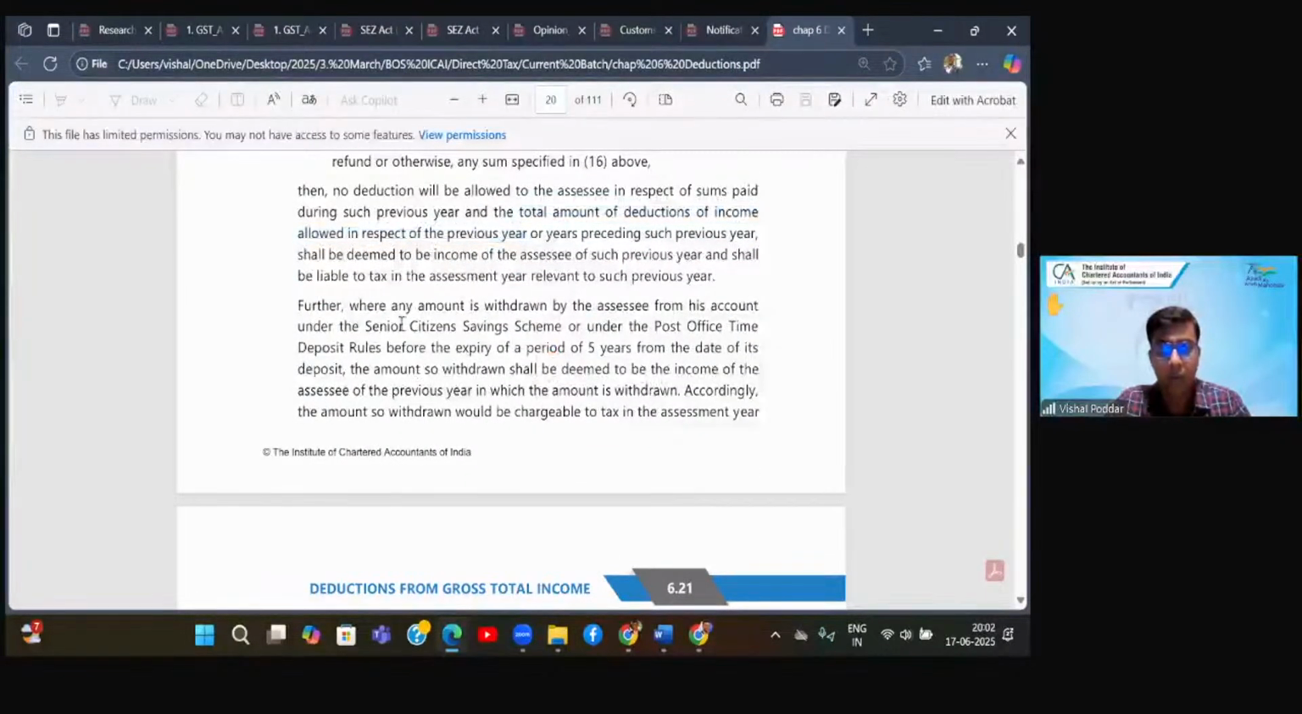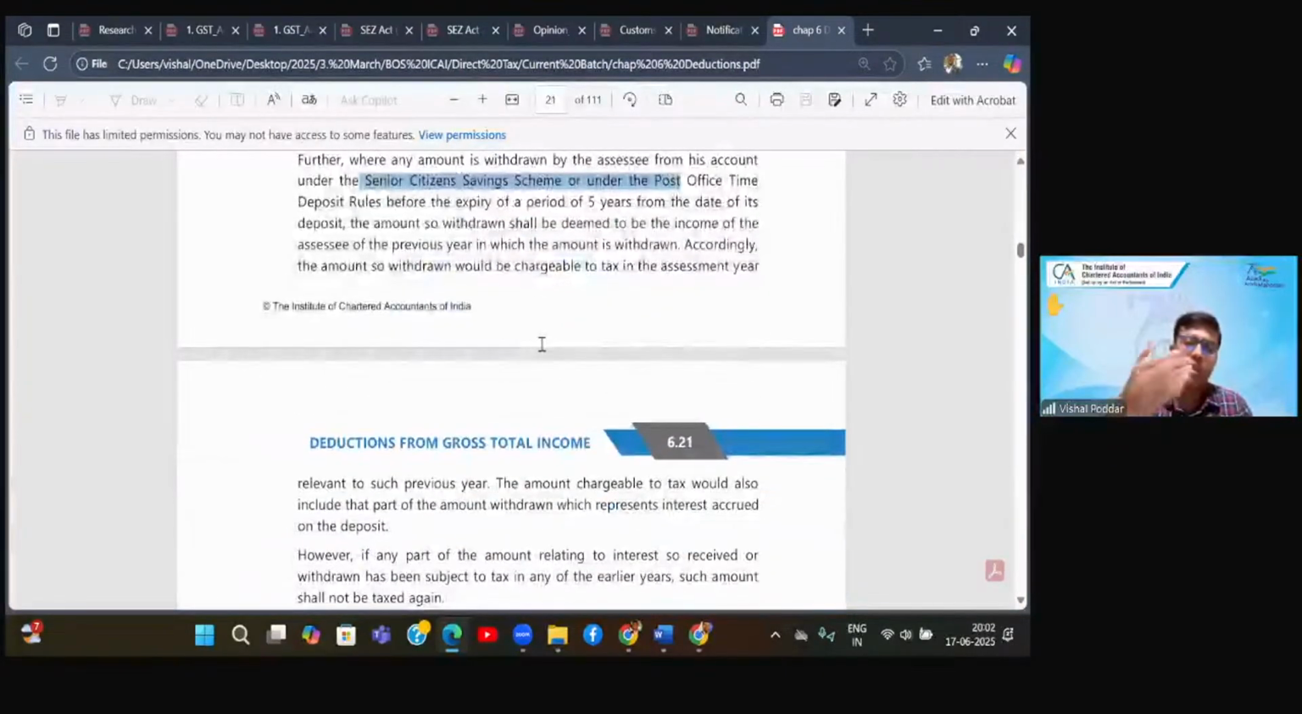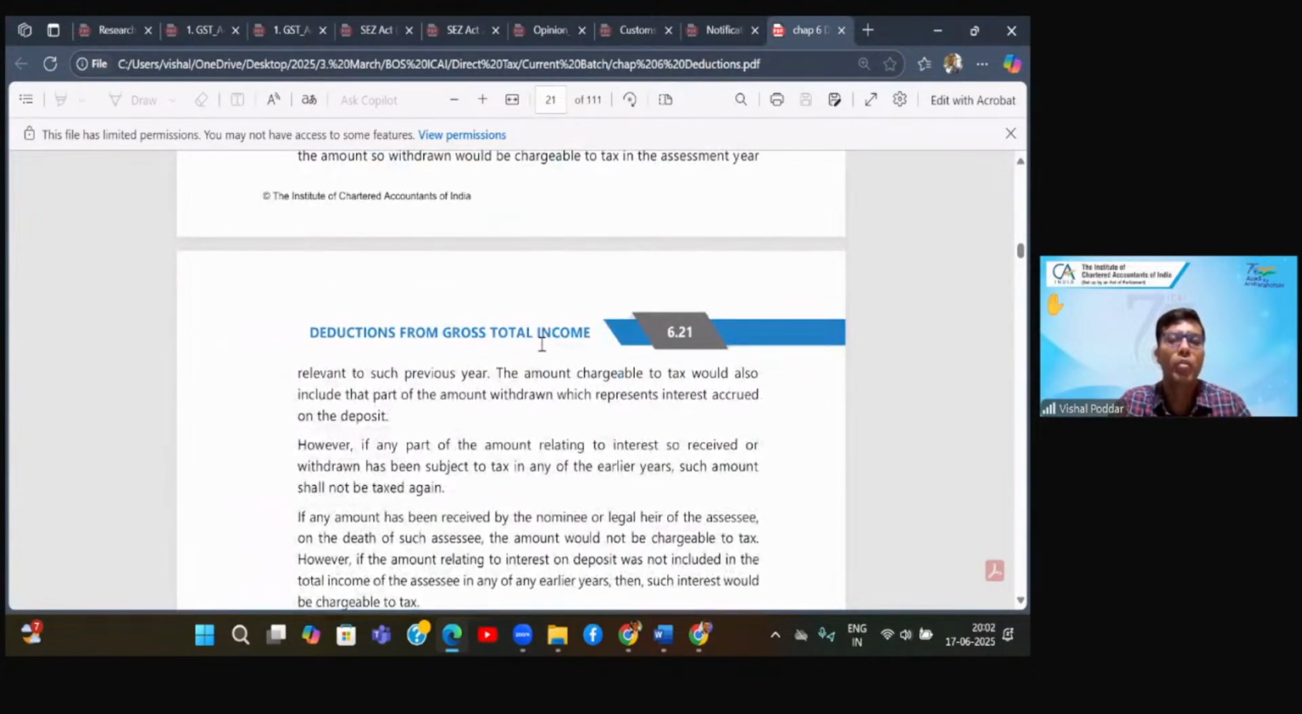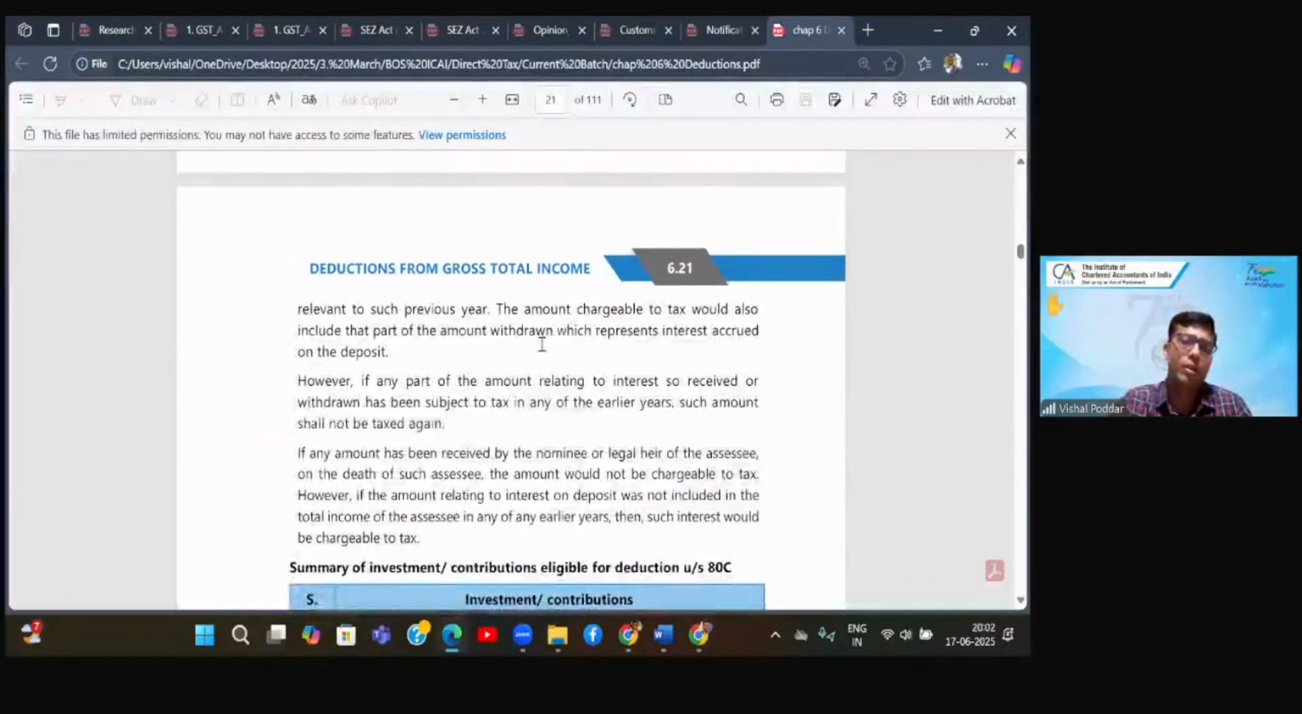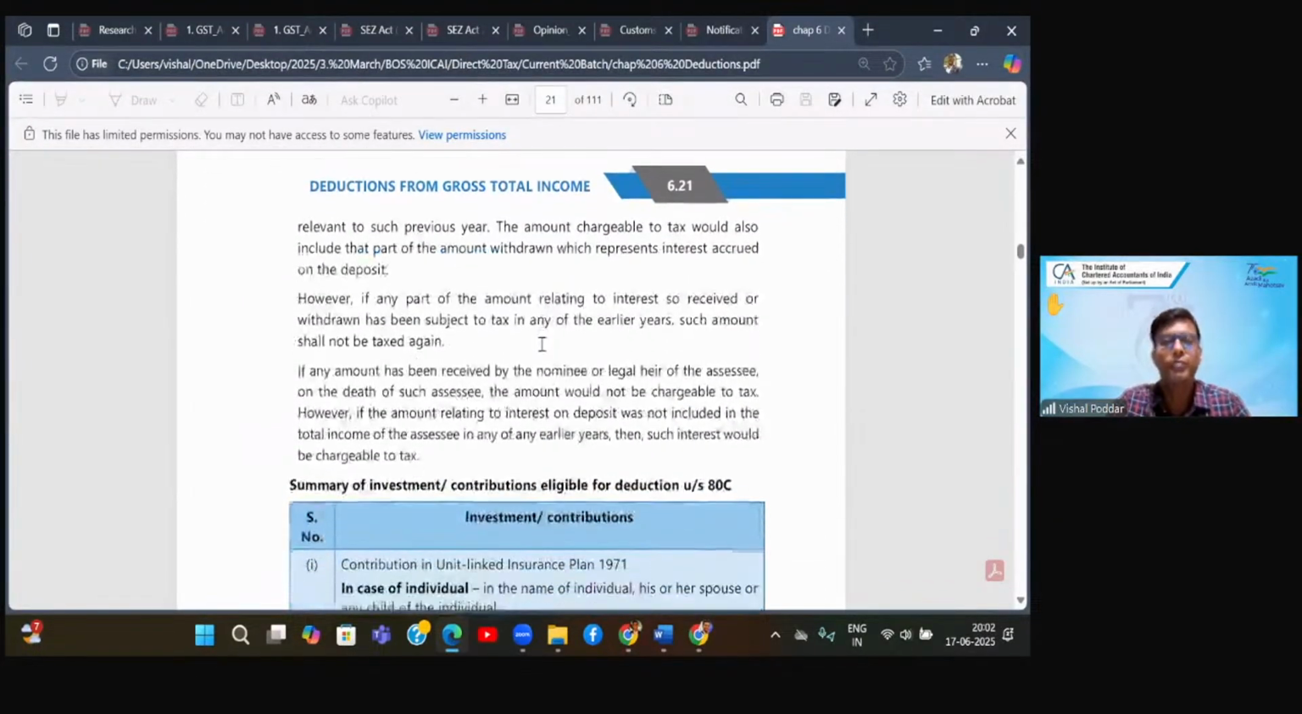Again, for investment in senior citizen savings scheme or post office, the time limit is 5 years. Anyways, for post office, the FD should be of 5 years. Now you have taken the FD of 5 years, but before the 5 year period, you break the FD and get back the money. So the amount will be added back to your income, which will be called withdrawal of deduction.